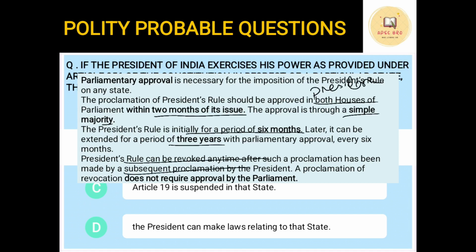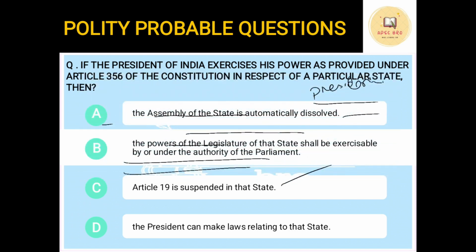Now to withdraw a president's rule, you need not pass it by the parliament, but to implement it you need the approval of the parliament. But to withdraw the president's rule, we need not have the approval of the parliament. Okay, so the answer is B, that is, whenever there is president's rule in a state, the power of the state legislature is transferred to the parliament, that is the center.